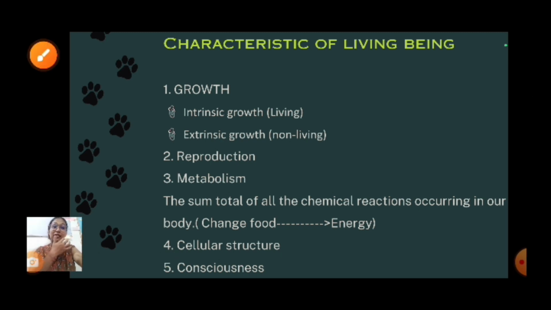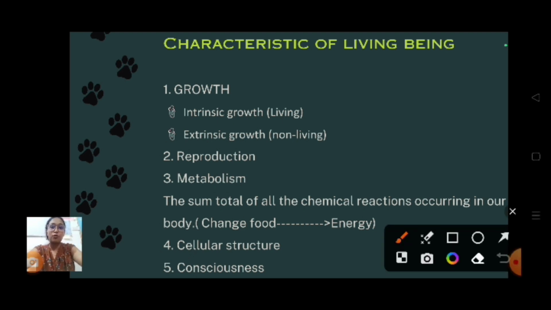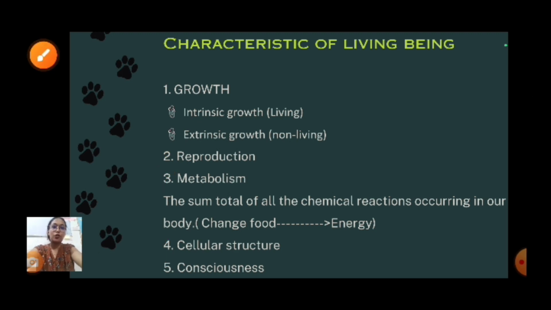So these are the five important points, the characteristics of a living organism, which you have to keep in mind: growth, reproduction, metabolism, cellular structure, and consciousness. Okay, you can take a screenshot of it. Hopefully you are understanding each and every point.